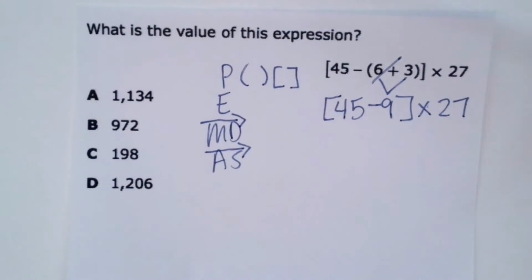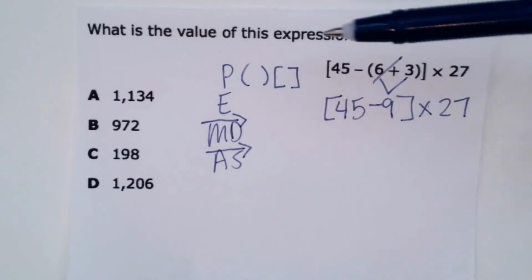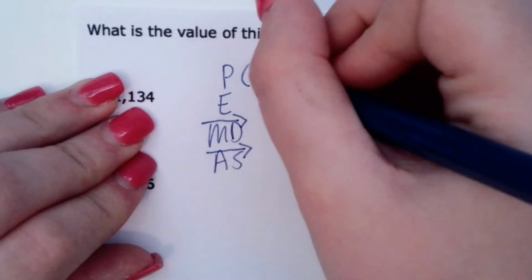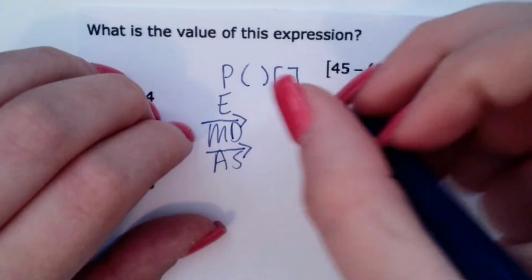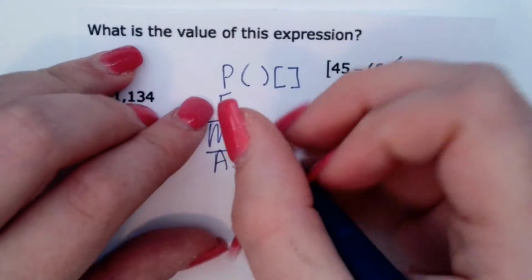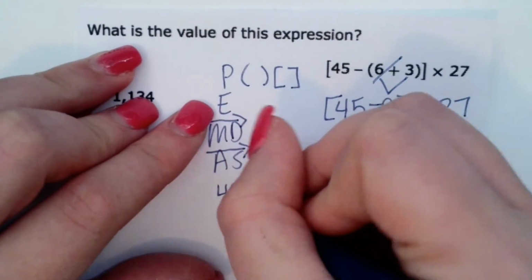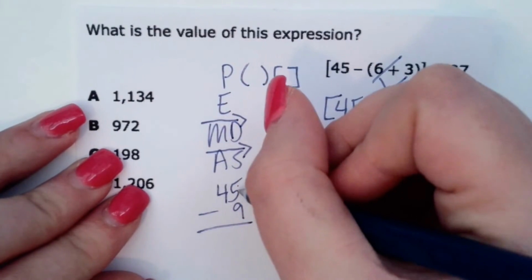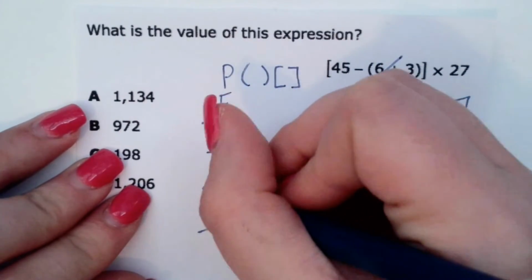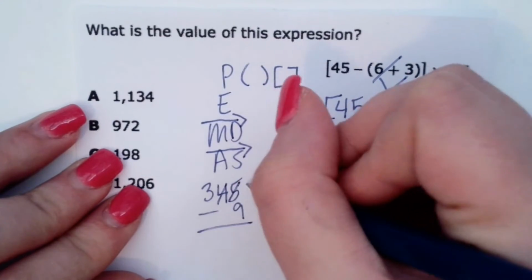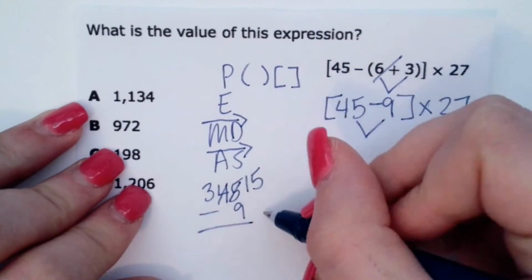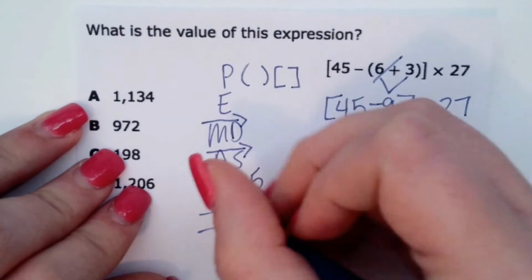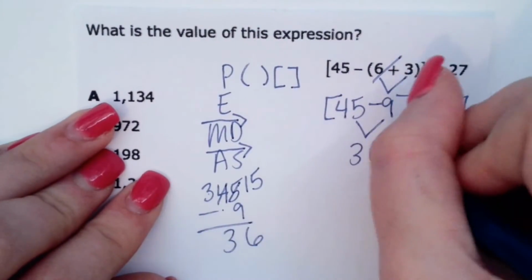And we're still on the parentheses bracket step, so we have to solve what's inside here first. So we got to do 45 minus 9. And if you don't know what that is, we're going to come out to the side, 45 minus 9. Can't do 5 minus 9 because 5 is smaller than 9, so you have to borrow. This becomes a 3. This becomes a 15. 15 minus 9 is 6. And 3 minus 0 is 3, so that gives us 36.